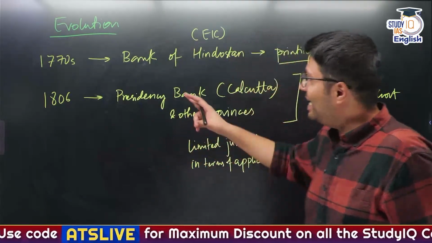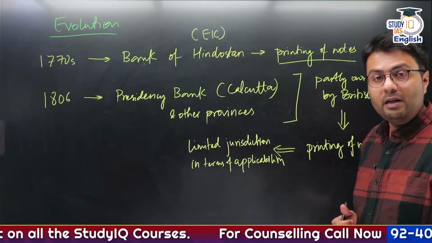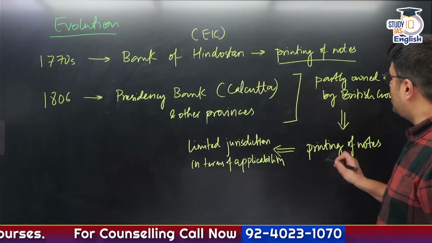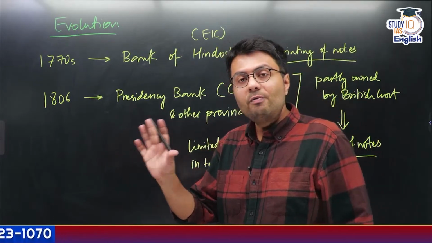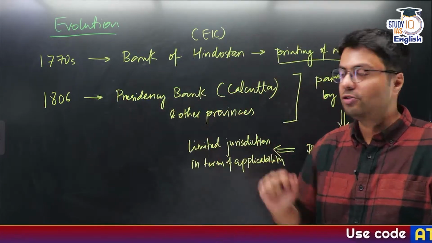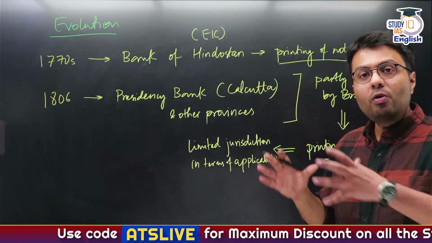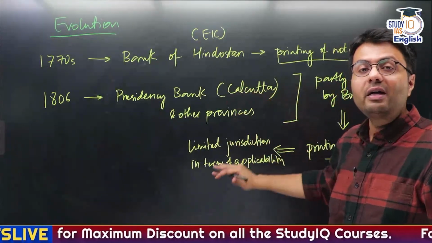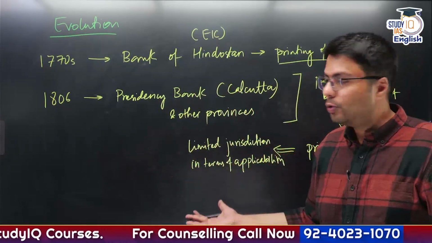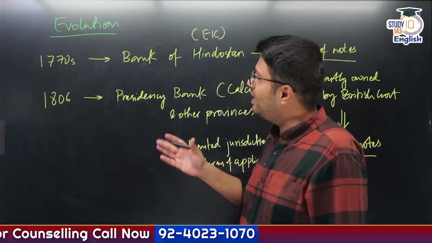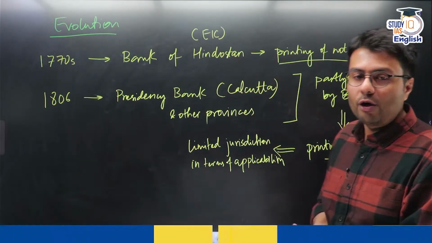On the other hand, in 1806, when Presidency Bank of Calcutta was set up, and later on when other provinces had their respective Presidency banks, they were responsible for printing of notes, but their notes were only accepted in those areas where the Presidency banks had their jurisdiction. So, for example, if you were a trader moving from Calcutta to Madras, the notes that you would be carrying in Calcutta were not acceptable in Madras. Similarly, vice versa, and with respect to Bombay, this was also true. So this was the problem faced by the British government, even though they set up an organization which was partly owned by them, responsible for printing of notes.